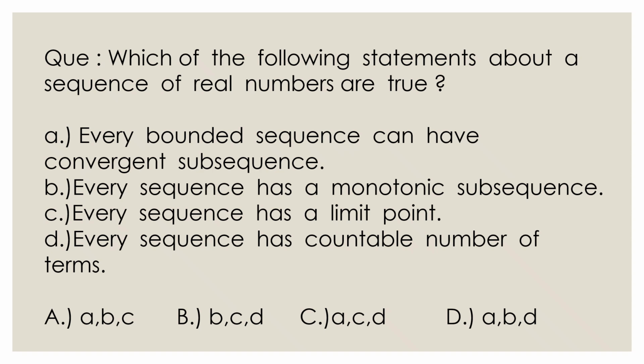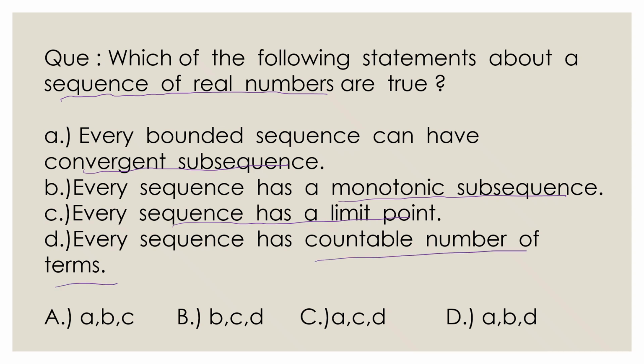Now we discuss another question. Question is, which of the following statements about sequence of real numbers are true? Option A says that every bounded sequence can have a convergent subsequence. Option B says that every sequence has a monotonic subsequence. Option C says that every sequence has a limit point. Option D says that every sequence has countable number of terms.